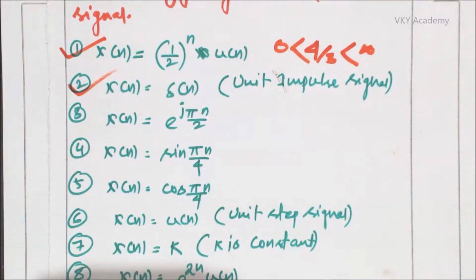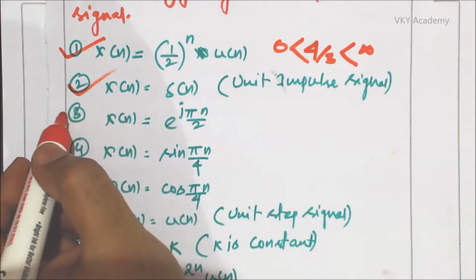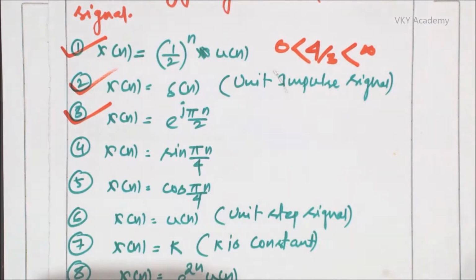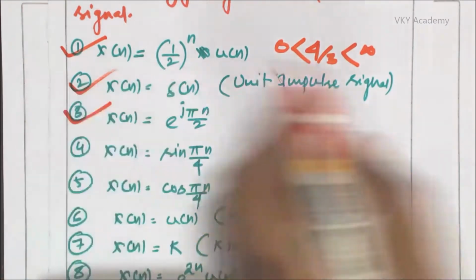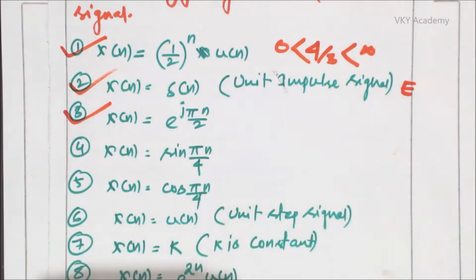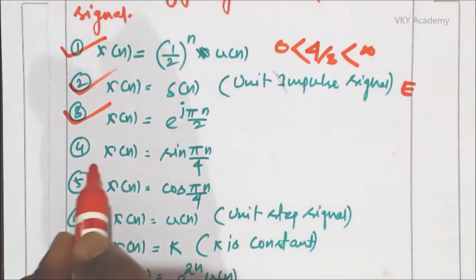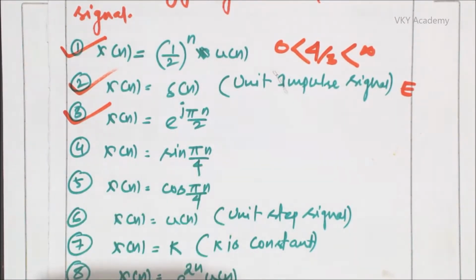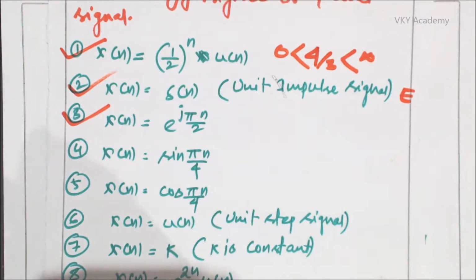Hello everyone. In the previous session we saw that question number 3 is a power signal, and we concluded that any complex exponential signal is always a power signal. Question number 2 is an energy signal and question number 3 is a power signal. In this session we will see whether x of n is equal to sine pi n by 4 is an energy signal or a power signal. So let's solve this question.